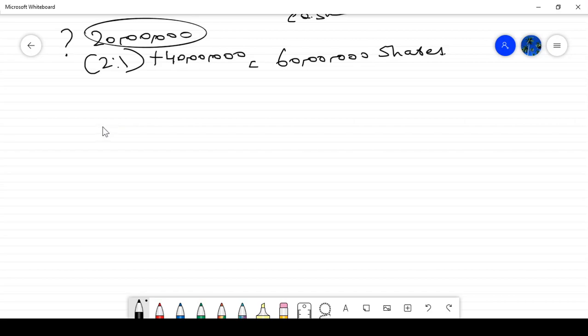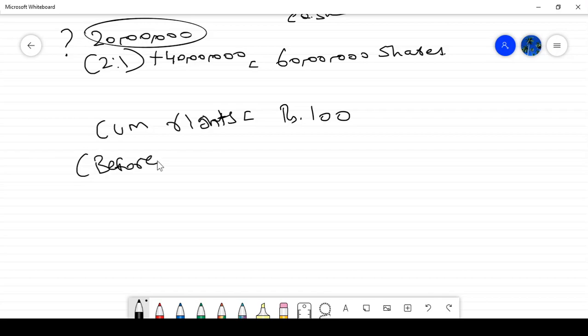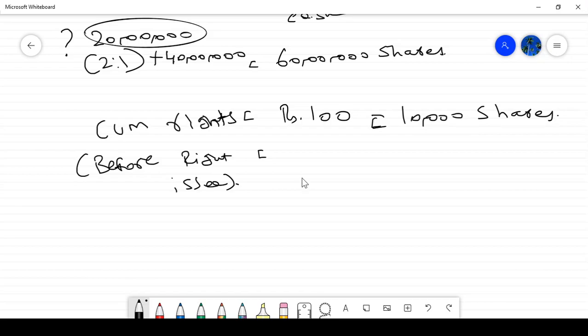So cum right: before rights issue, market price is 100. For example, this company is having 10,000 shares and they are issuing at 1:1.